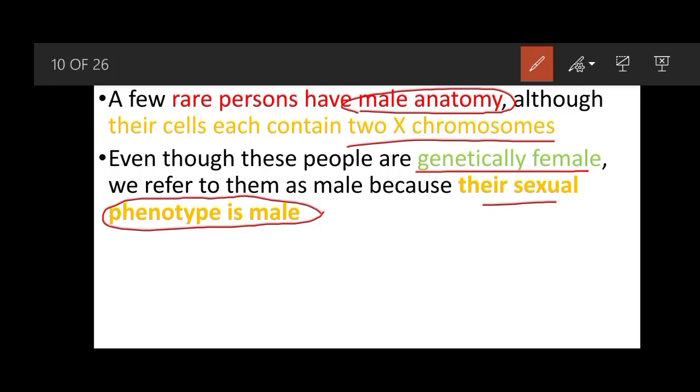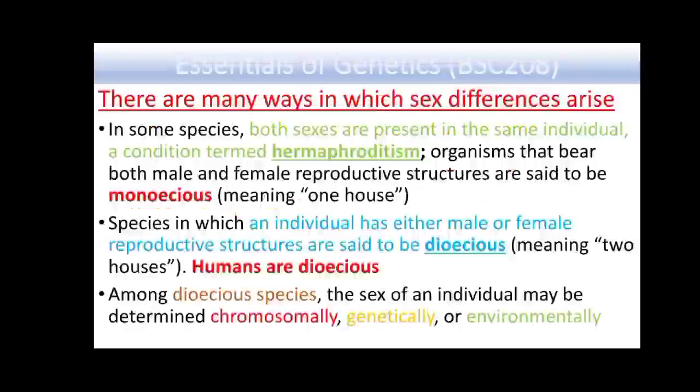There are molecular bases of these conditions, and we will be discussing them later. At this time you should only remember that there can be conditions where the genetic makeup is female but the phenotype is male, and we will say that such persons are male. There are many ways in which sex differences arise.